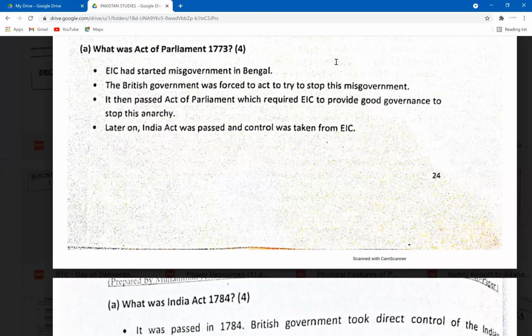All right. Then what was the Act of Parliament of 1773? Do you guys remember when it was passed? Do you remember an important event of history after which the Act of Parliament was passed, guys? This is a question anyone would like to answer. Which important event took place before the passing of this Act of Parliament?